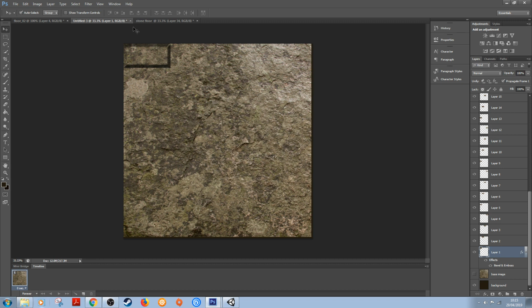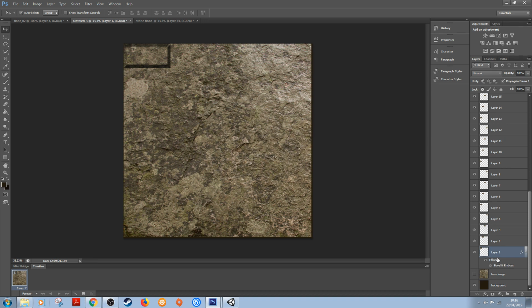Maybe it needs to be a bit sharper. But again, I'm not going to spend too long on this. You guys just experiment. Maybe you want to work a little bit more on the brick and things like that. Now, one of the things that you'll notice is that our brick's got really straight edges as well. So we're going to have to do a little bit of work on those bricks individually, possibly a little bit later on when we get them set up. But for now, that'll do.